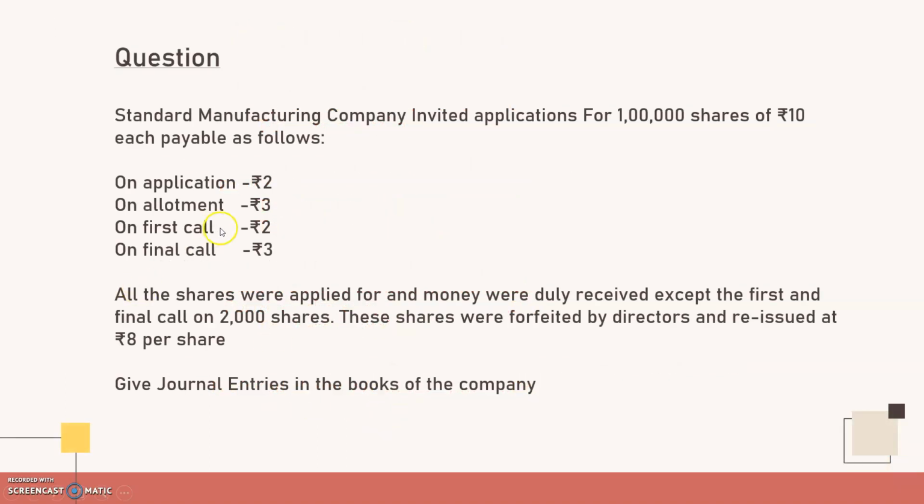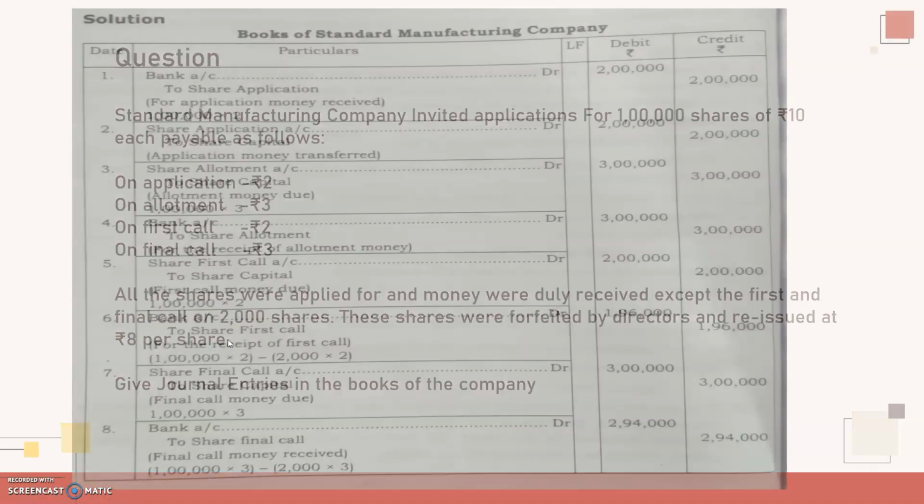Now a question is given here. See, 1 lakh shares were issued, rupees 10. Stage monies are given like this: application 2, allotment 3, first call 2, final call 3. All the shares were applied for and money was duly received except the first and final call on 2000 shares. That means on 2000 shares out of 1 lakh shares, you didn't get the first call and final call. So these shares were forfeited by directors and reissued at rupees 8 per share. So at a discount they have issued. Let us see how this is to be done.